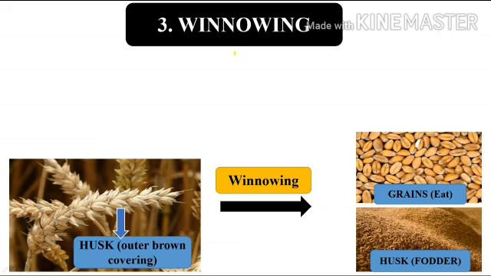Let's take a closer look. This is a wheat plant and this is a spike of the wheat plant. In threshing we have separated these grains from the stalks. But can you see that these grains are covered with some brown covering? This brown covering is called husk, and we do not eat this husk. We actually eat the grains inside that husk. So by the process of winnowing, we separate the grains from the husk. The grains we eat and the husk we use as fodder.